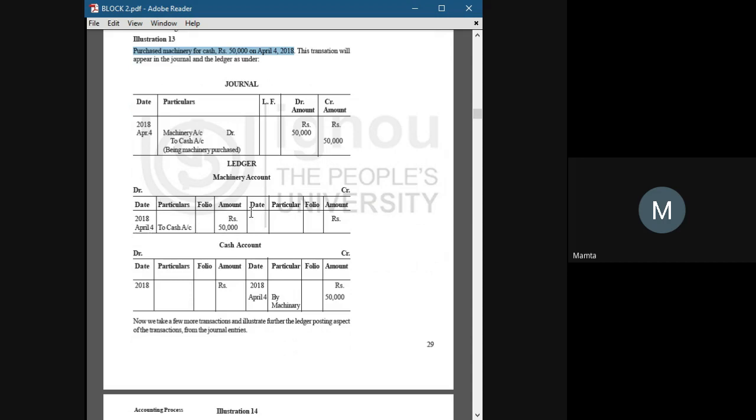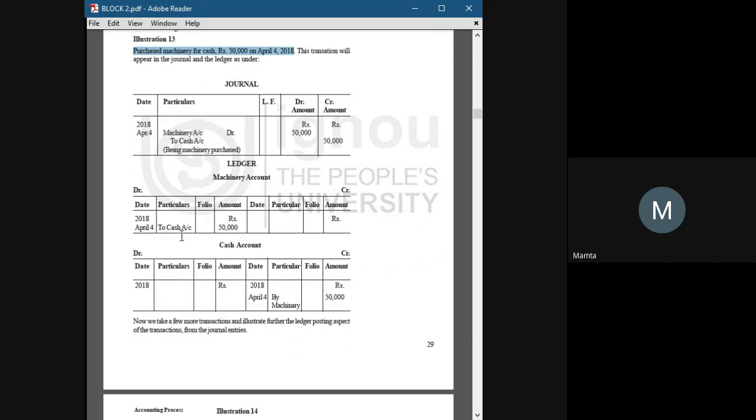It is the debit side of machinery account, and we put 'to cash account', because in machinery account we can't use the name machinery. Like we can't say machinery account to machinery account. No, the entry is machinery account to cash account. This entry shows that using cash rupees 50,000, we have purchased a machinery.